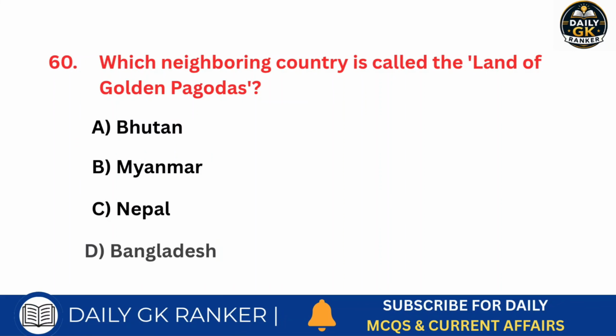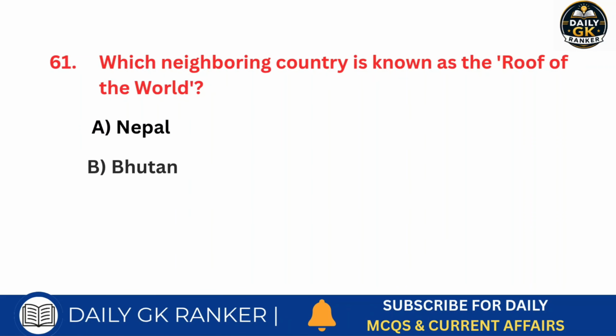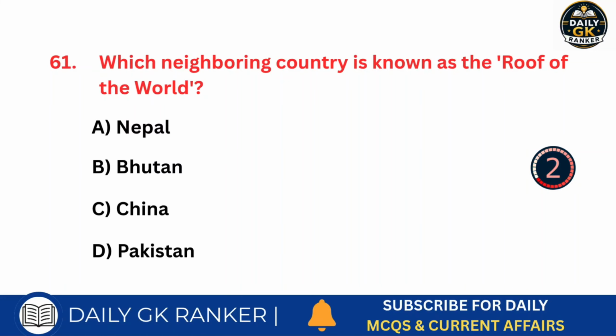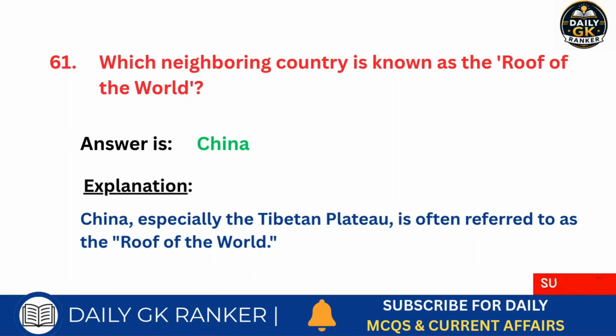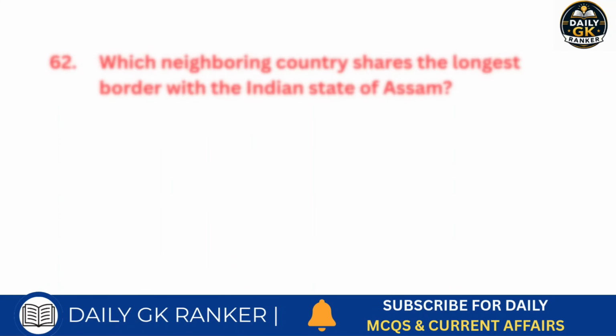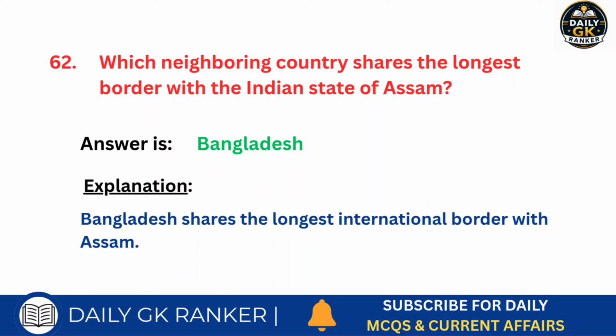Which neighboring country is called the land of golden pagodas? Answer is Myanmar. Which neighboring country is known as the roof of the world? Answer is China. Which neighboring country shares the longest border with the Indian state of Assam? Answer is Bangladesh.